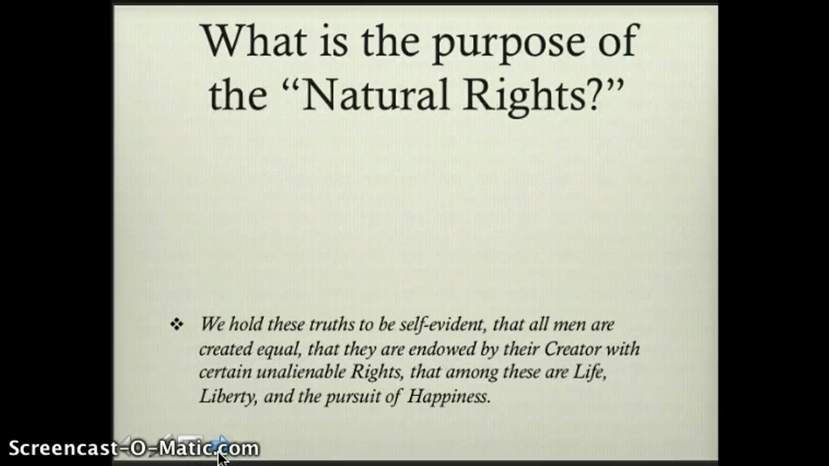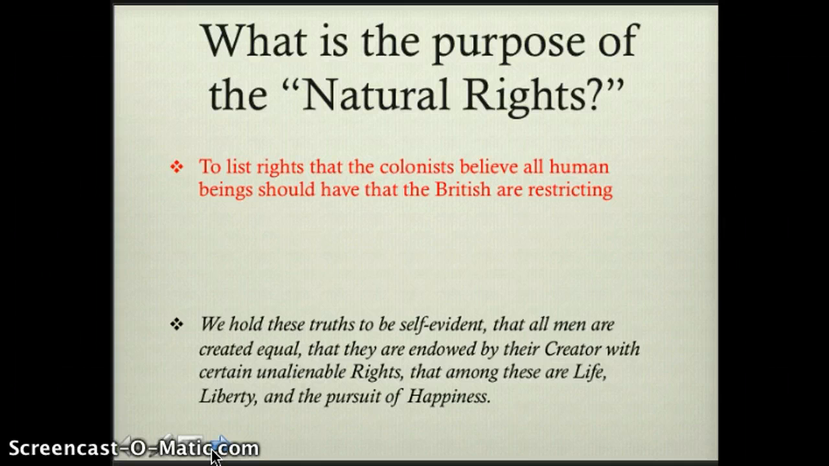What is the purpose of natural rights? This is probably the most famous section. I imagine that you've heard this line before. We hold these truths to be self-evident, that all men are created equal, that they are endowed by their Creator with certain unalienable rights, that among these are life, liberty, and the pursuit of happiness. These list rights that colonists believe all humans should have, but that they believe the British are restricting.